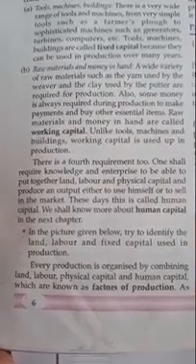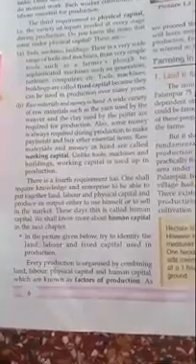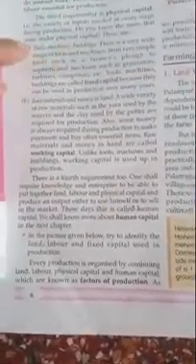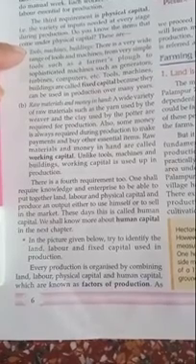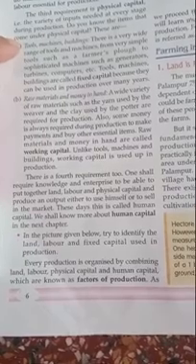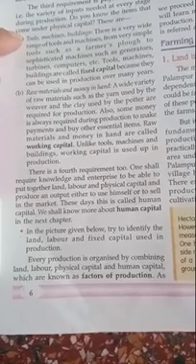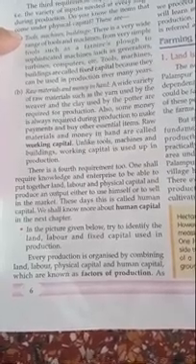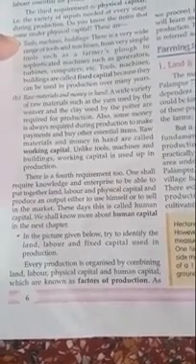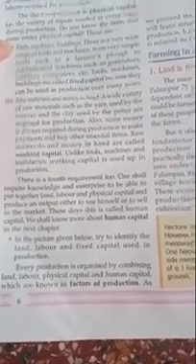We shall know more about human capital in the next chapter. So, there is a fourth requirement too. One shall require knowledge and enterprise to be able to put together land, labor and physical capital. In the picture given below, try to identify the land, labor and fixed capital used in the production. Every production is organized by combining land, physical capital and human capital, which are known as factors of production. So student, it is very clear that land, labor, physical capital and human capital are known as factors of production. These are the factors of production.